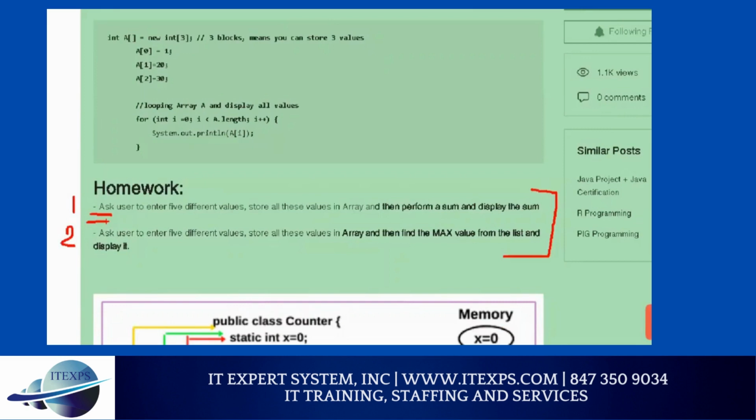Hint. How many values? Five. So I have to use some loop, yes or no? So in the first block, I need to use a loop, and the loop will run how many times? Five times. And when I go through the scanner, I read it and add the value to the array. Make sense or no? And then from these values, I need to find which one is the max. So I need to compare value by value. Make sense or no?